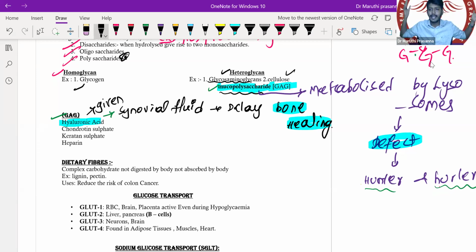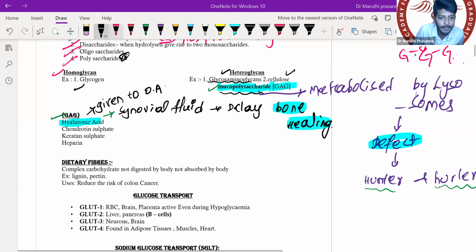We forgot. Very good, you people are absolutely correct. It is given in osteoarthritis. Osteoarthritis is a disease in which, as I have earlier told you, the patient will have a decrease of synovial fluid, so it is given as a supplement. Osteoarthritis is seen in obese people. It usually starts with the large joints, especially the knee joint.